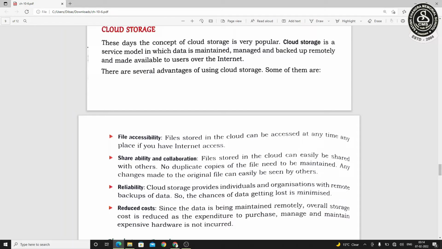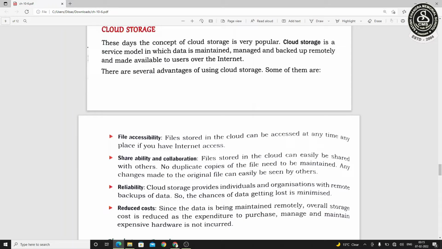There is no need to save it in physical memory always. It can be Google Drive, it can be any other cloud space. From our local computer, we can upload a file or a folder. Information or data will be stored in cloud space. Whenever we want to share that with people, we can do that using the internet.